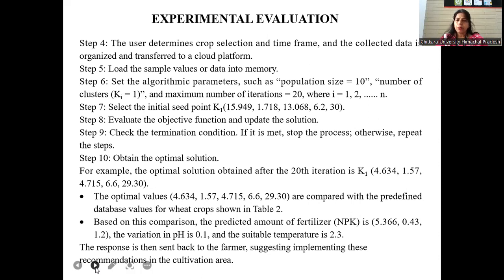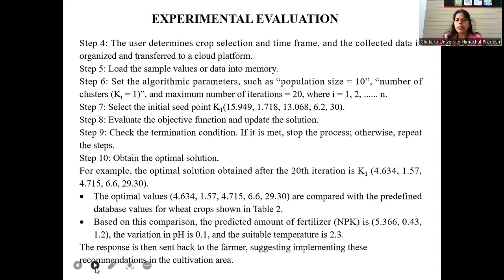This value is compared with the predefined database value for a wheat crop shown in the above table. Based on this comparison, the predicted amount of fertilizer NPK is 5366, 0.43 and 1.2. The variation in pH is 0.1.